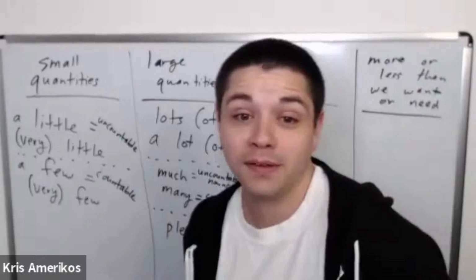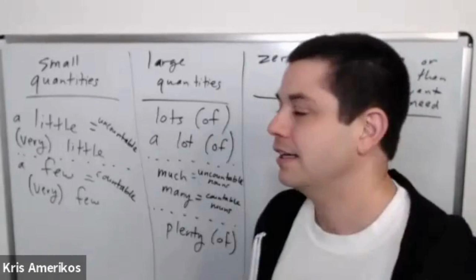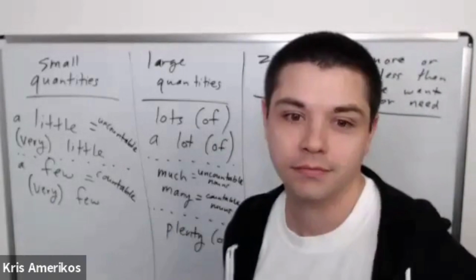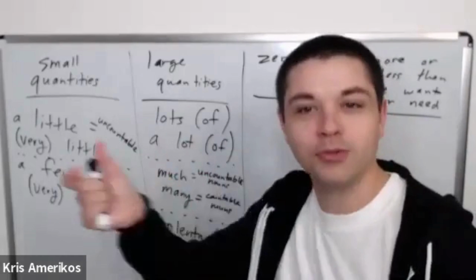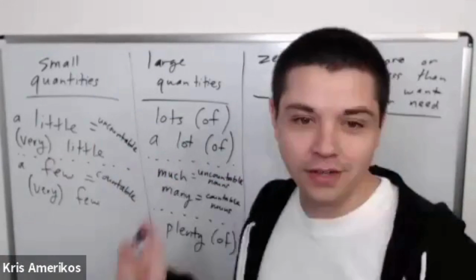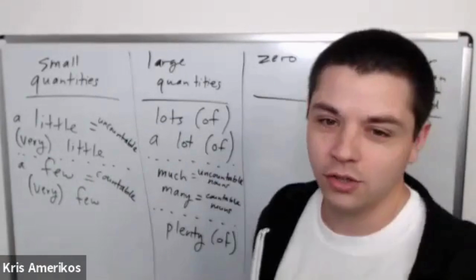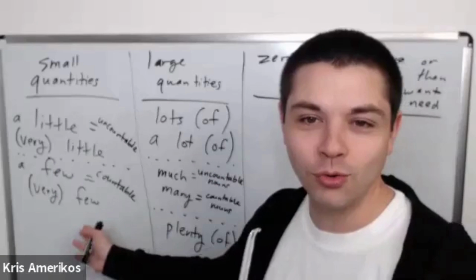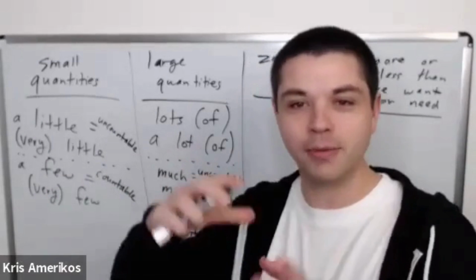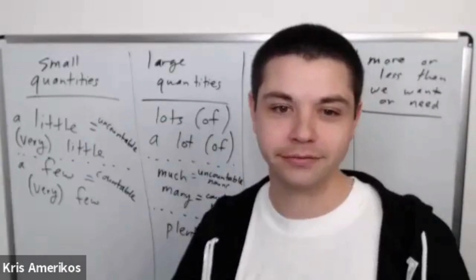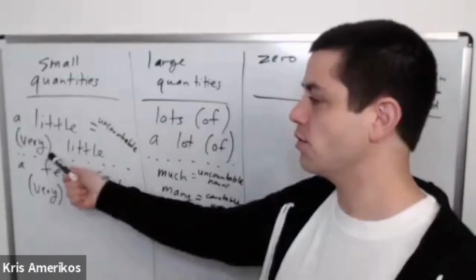This is why, for example, if you're asking for water, you could say, could I have a little water? Can I have a small amount of water? Can I have some water? Right? Can I have a little water? You shouldn't say, can I have a few waters? If you say, can I have a few waters? This is about bottles of water, right? Or glasses or cups.